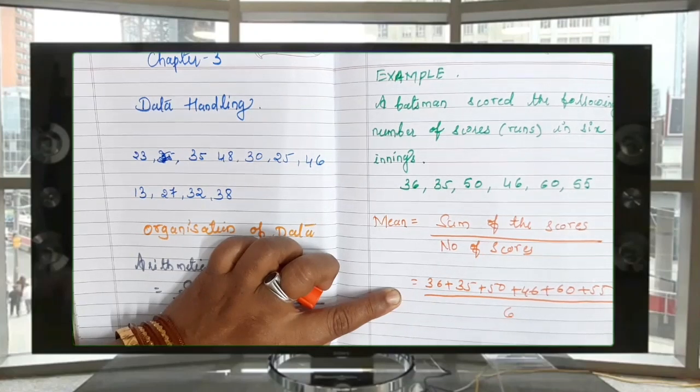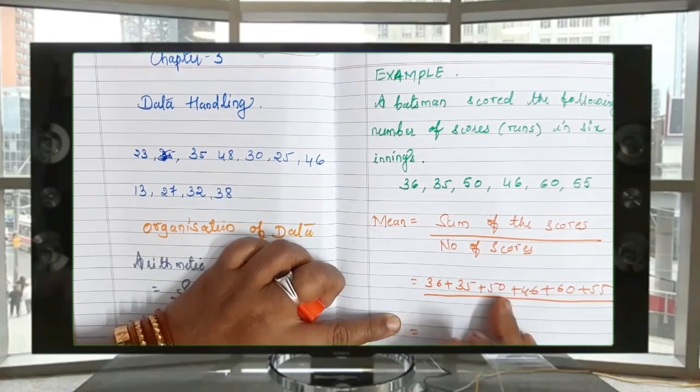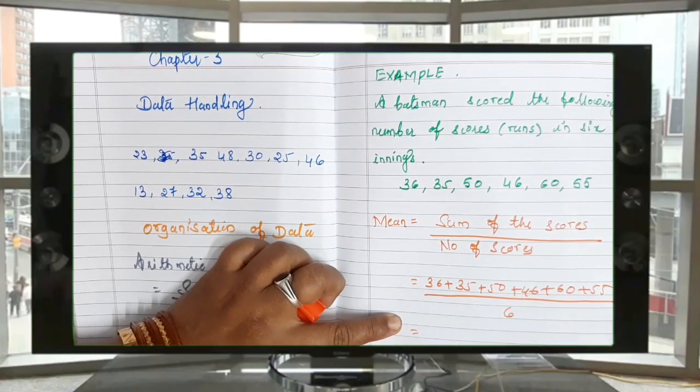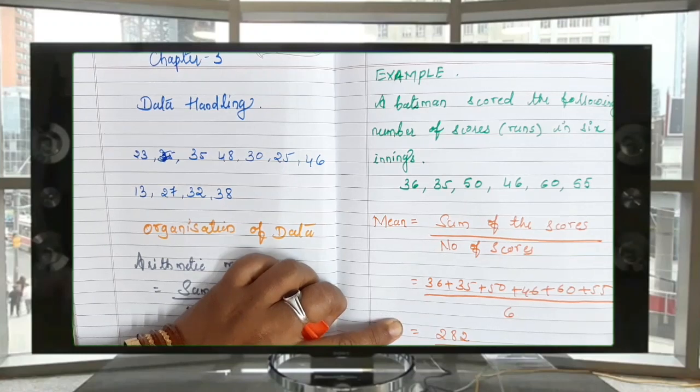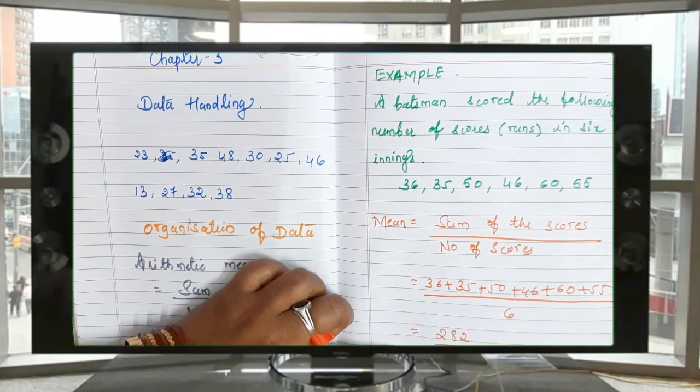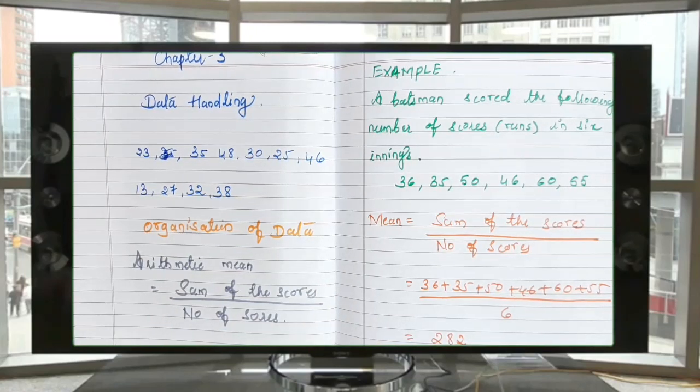Okay, number of scores. Then what is the total of all the scores? That is 282 divided by 6. Just you divide it. We get the answer as 47. 6 fours are 24, 4 remained, 47. What is the arithmetic mean of this batsman? 47.